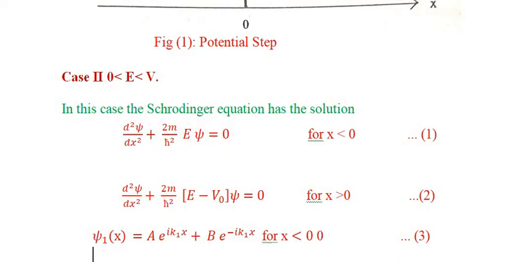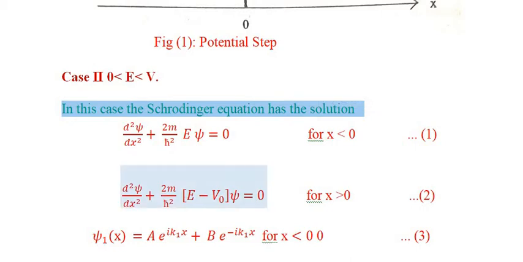Now in this case we again consider the Schrödinger's time independent wave equation for the region 1 and for the region 2. For the region 1, for x is less than 0, it is d2 psi upon dx square plus 2m over h cross square E psi is equal to 0. And for the second region the wave equation is d2 psi over dx square plus 2m over h cross square (E minus V0) psi is equal to 0. Now we have to write down the solution of both these equations.